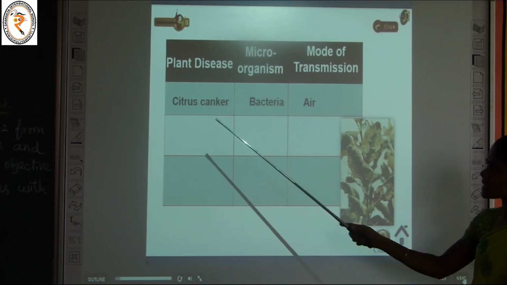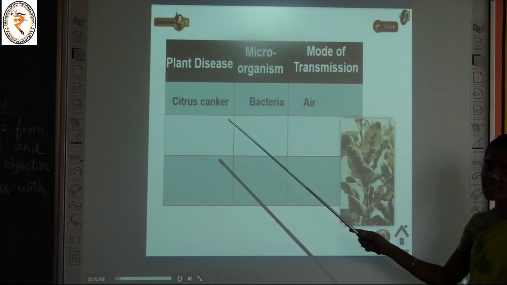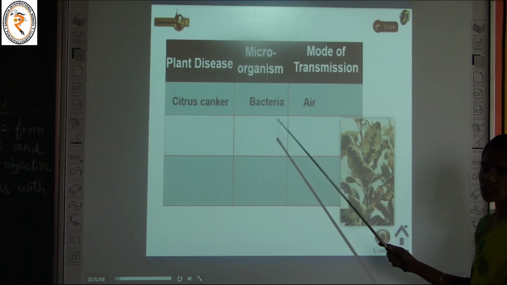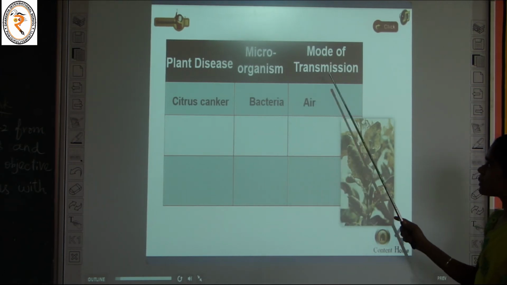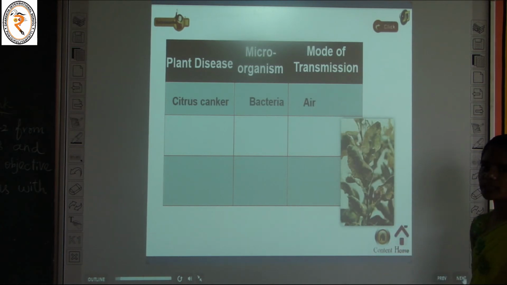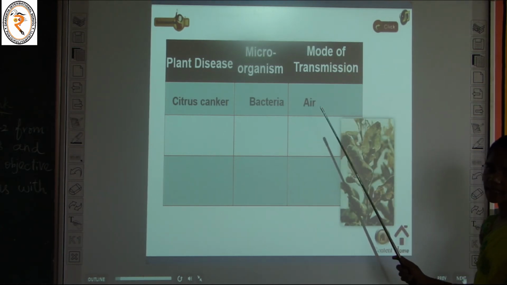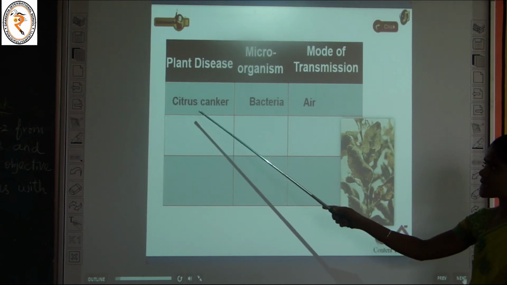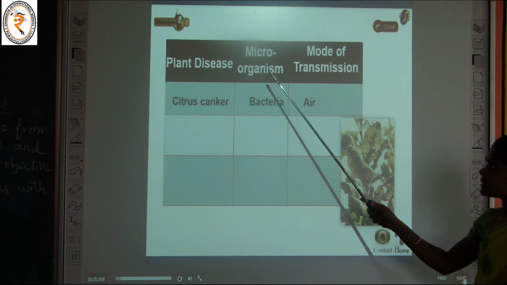The first one is citrus canker. It is caused by a microorganism, bacteria. The mode of transmission, how it transfers from one plant to another, is through air. So what is the plant disease? It is citrus canker. It is caused